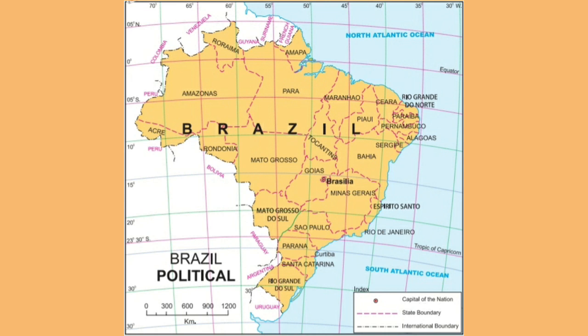The longitudinal extent of Brazil is from 34 degrees 4 minutes west, because it is in the western hemisphere, to 73 degrees 5 minutes west. 34 degrees 4 minutes west to 73 degrees 5 minutes west. These are the longitudinal extent of Brazil. It is very important. You need to remember this.